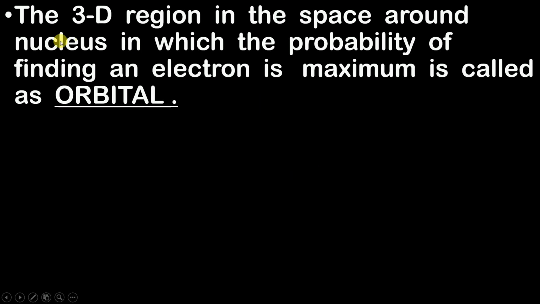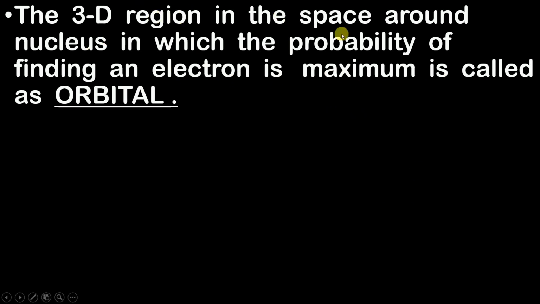Now let us understand one definition. The 3D region in the space around the nucleus in which the probability of finding an electron is maximum is called an orbital. What is the meaning of this?